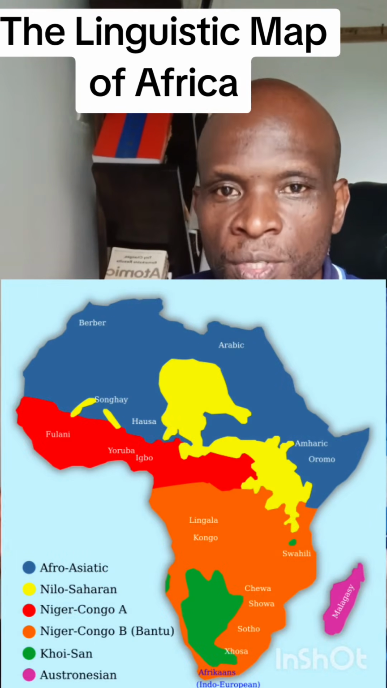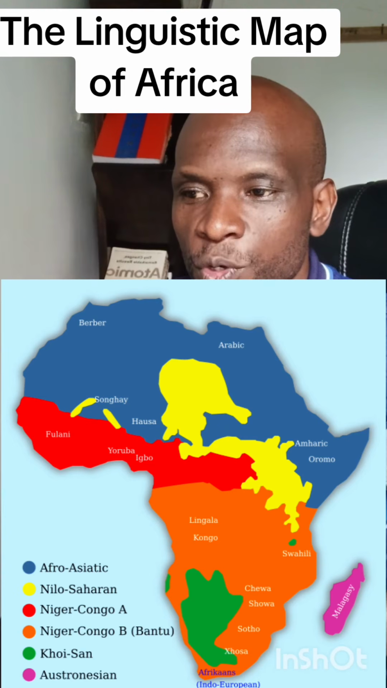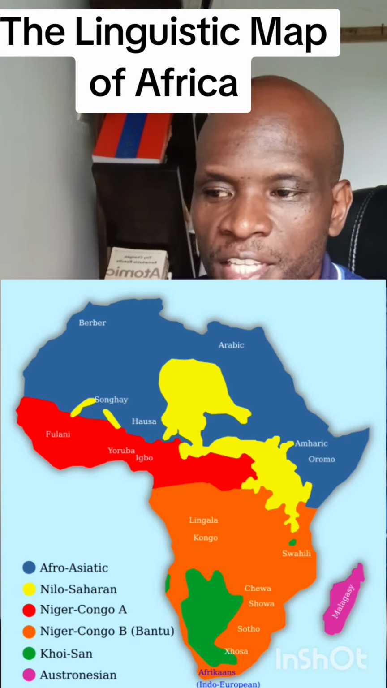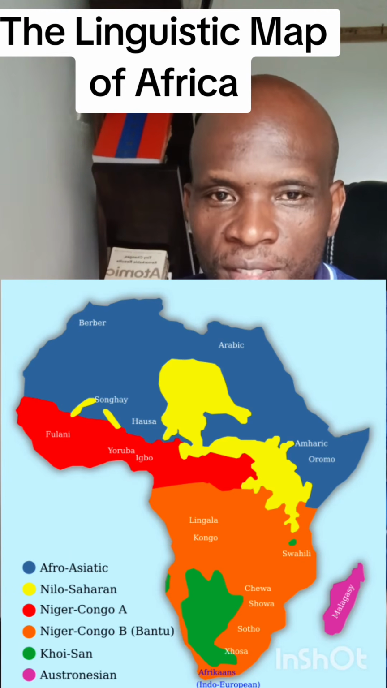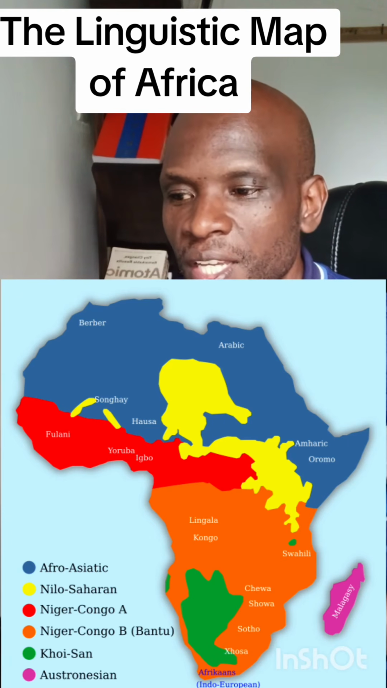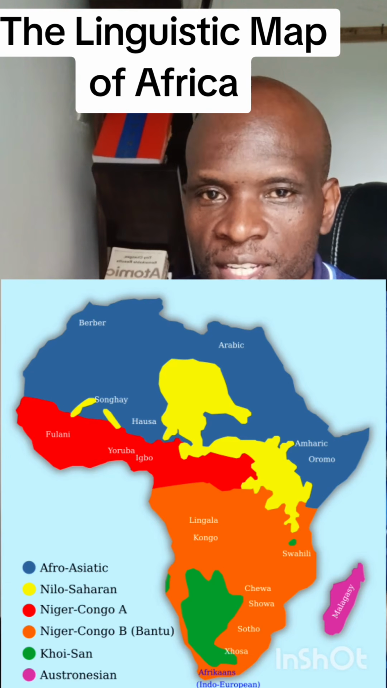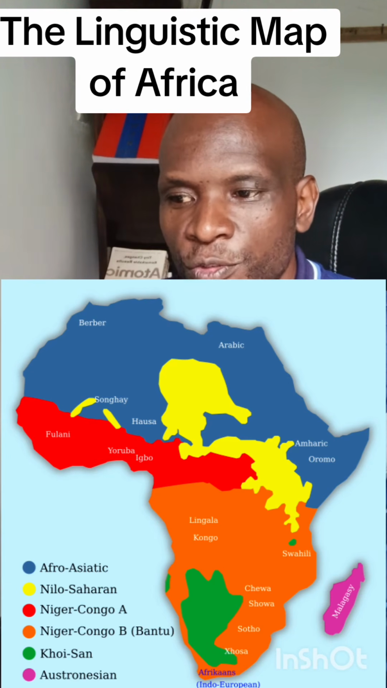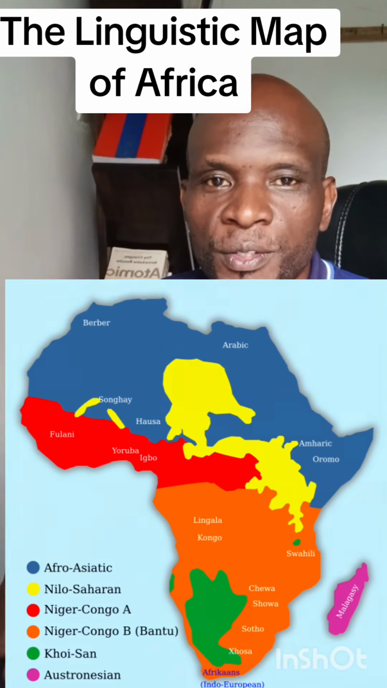Now, those are the categories of African languages and how they look on the map. And to summarize, when you look at the map that I've shared on the screen, the blue is the Afro-Asiatic, the yellow is the Nilo-Saharan, the red is Niger-Congo A, and the orange is Bantu or Niger-Congo B, and then we have the green, the Khoisan, and then we have the Austronesian that is in Madagascar, and of course, as I've said, we have the Indo-European or Afrikaans in South Africa. Those are my random thoughts.